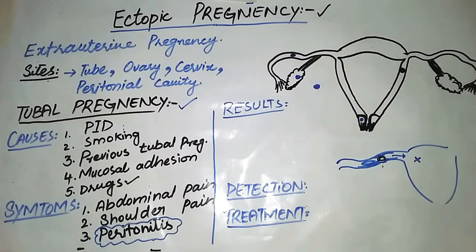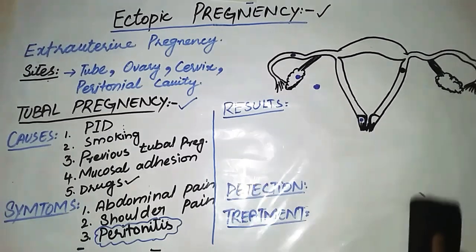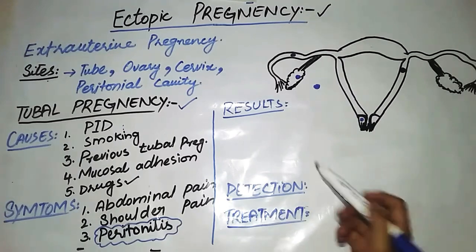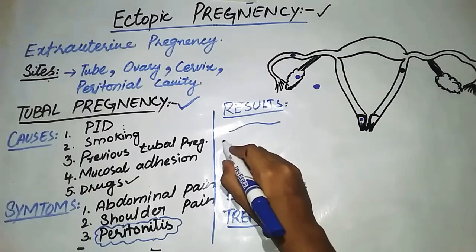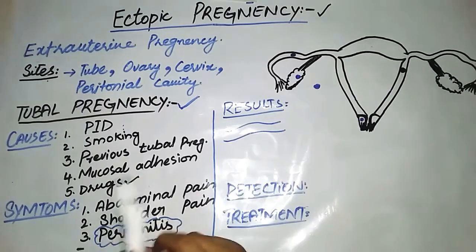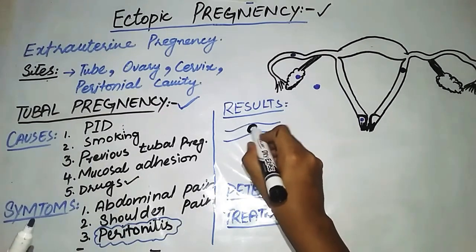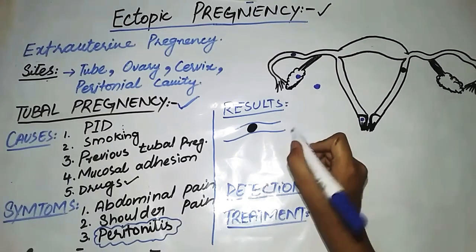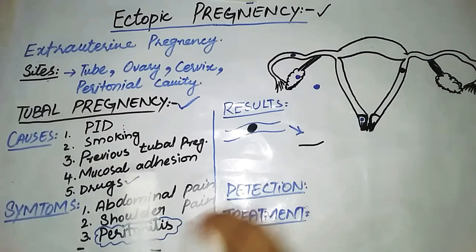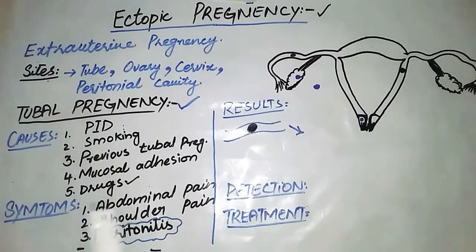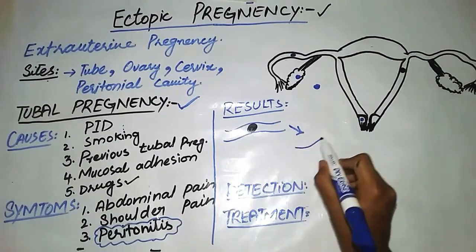Now let's discuss the results. What will be the ultimate consequence of tubal pregnancy? If this is the uterine tube and there is implantation of the blastocyst, the next condition will be development and growth of the blastocyst. The next diagram will be like this.